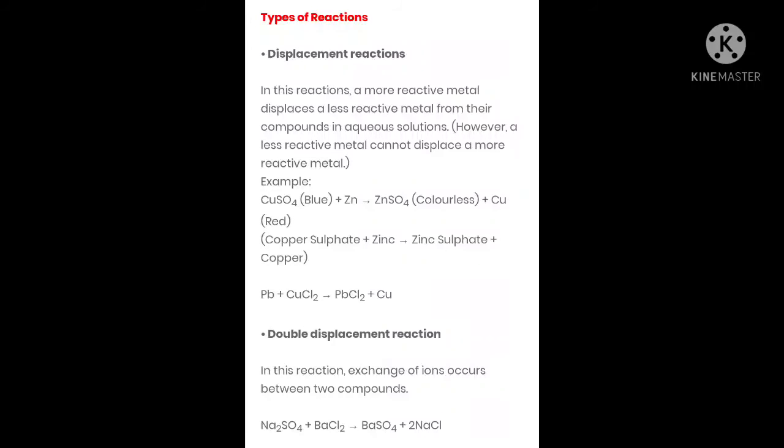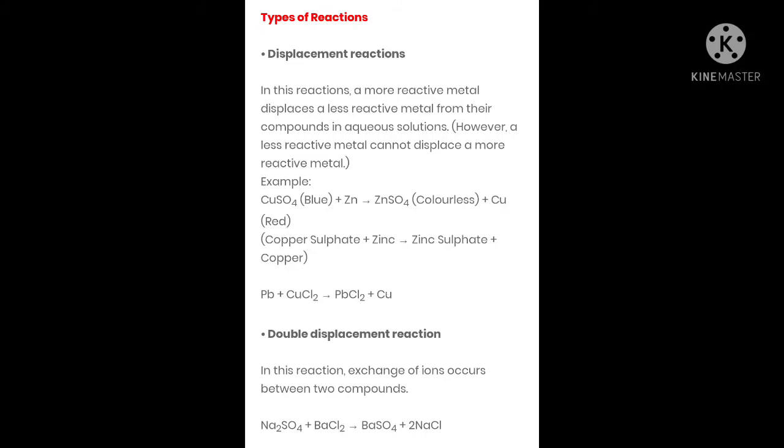Then the reaction of lead is given: Pb plus CuCl2, where copper is again displaced by the lead, giving PbCl2 plus copper. Now this was a single displacement reaction, where only one element was replaced by the other, as you can see on the screen.